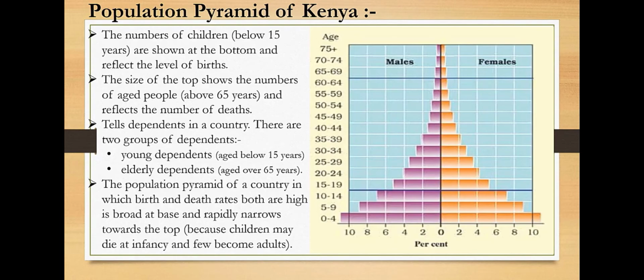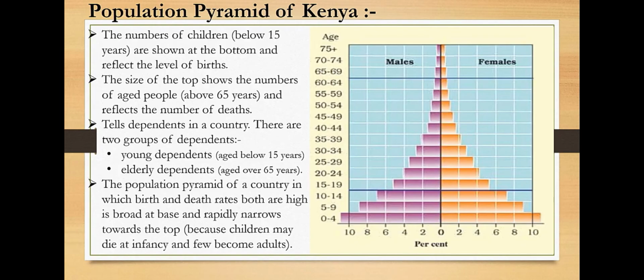The population pyramid of this country shows that the birth rate and death rate are both high. The base is very broad and it goes on narrowing toward the top. It says that many children died in infancy without becoming adults.